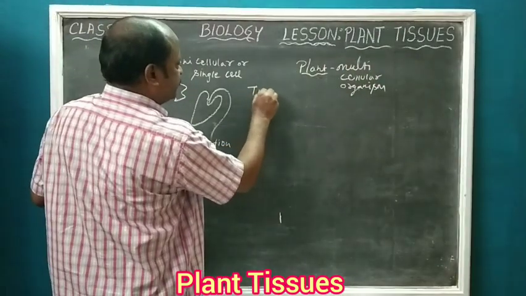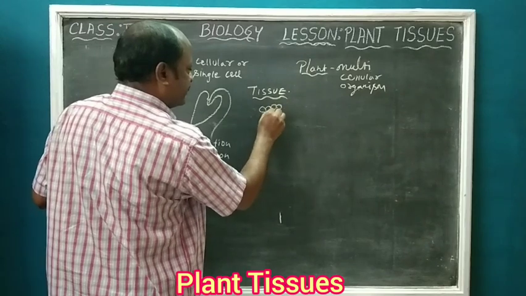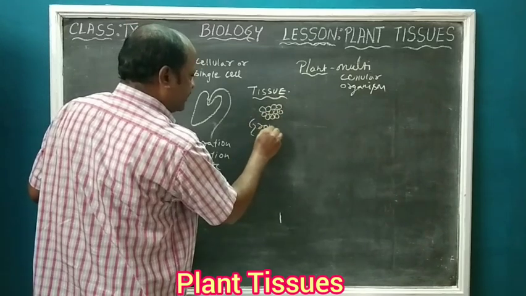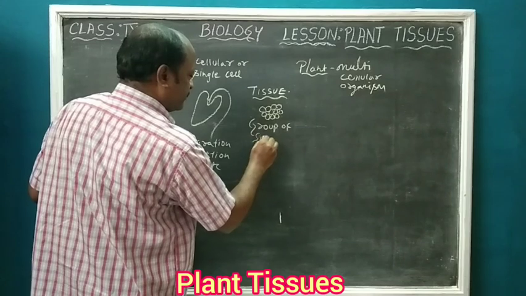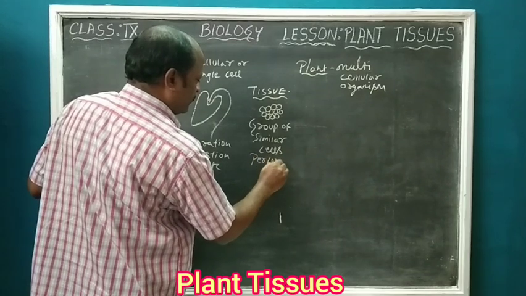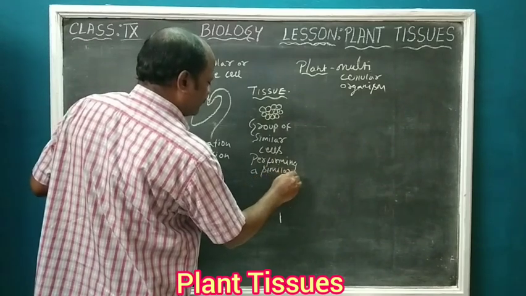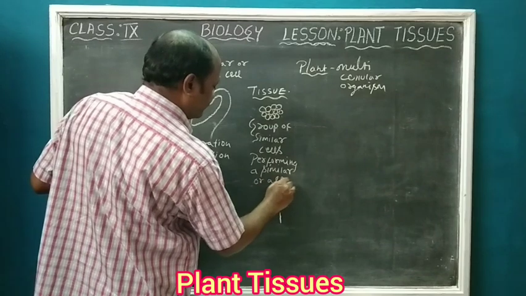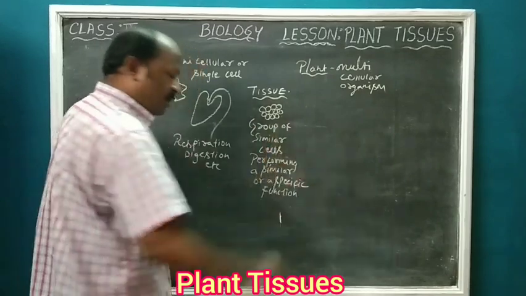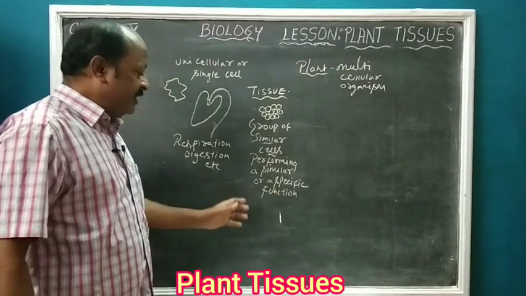Now when you talk about the tissue, what is the actual definition of the tissue? A tissue is a group of similar cells performing a similar or a specific function.